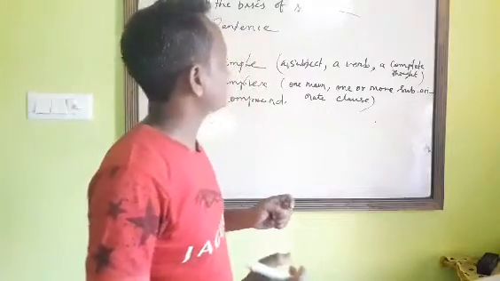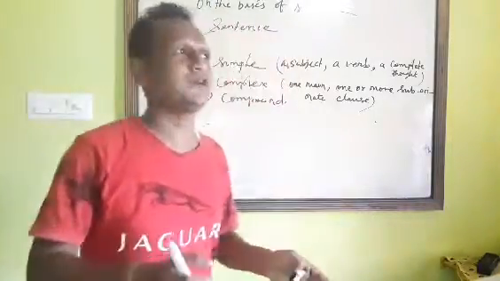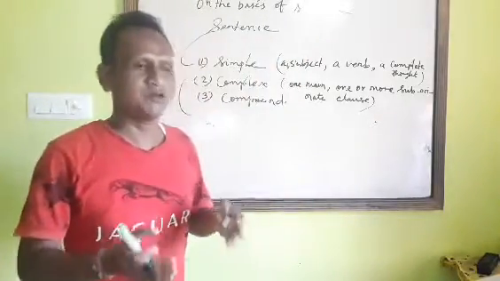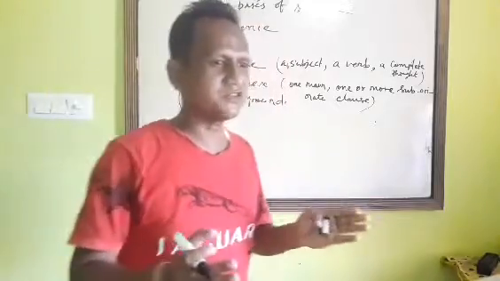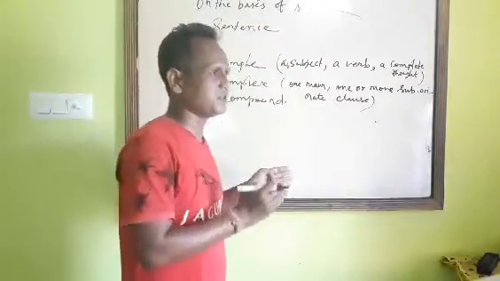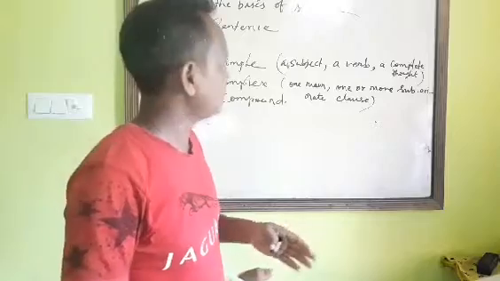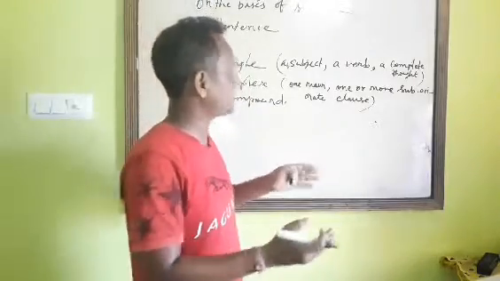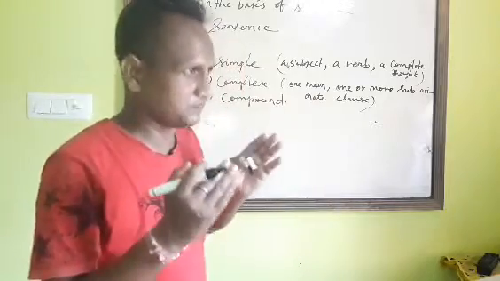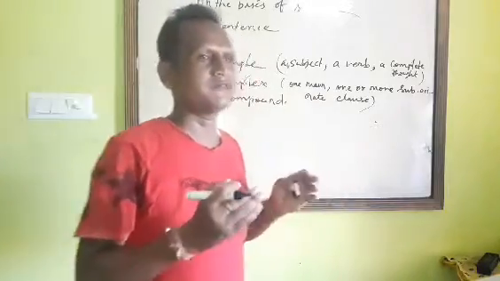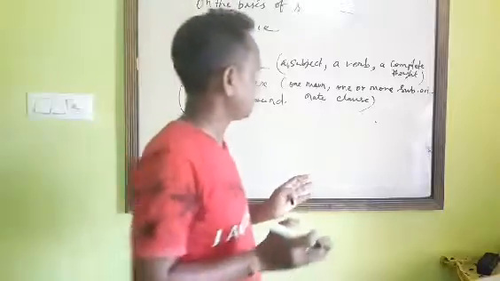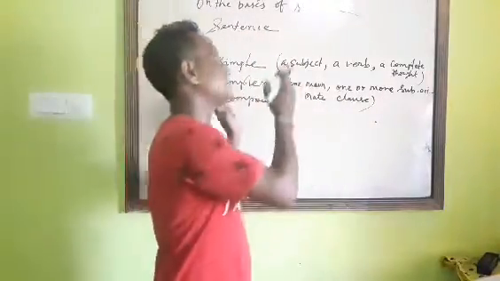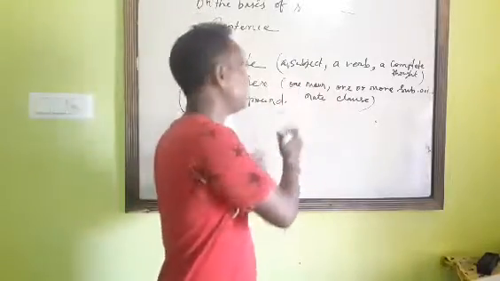But what is a subordinate clause? Subordinate, in other words, you can say the dependent clause. It is the part of a sentence which expresses its meaning only with the main clause. It cannot stand on its own. In order to express its meaning, it always depends upon another clause or another part of the sentence.